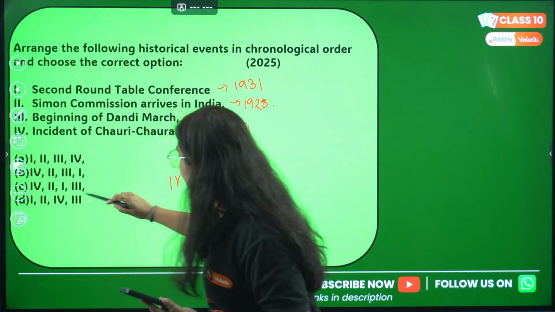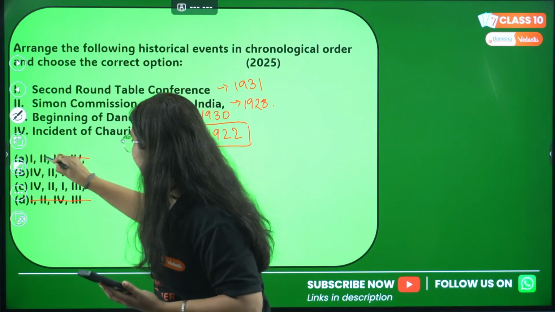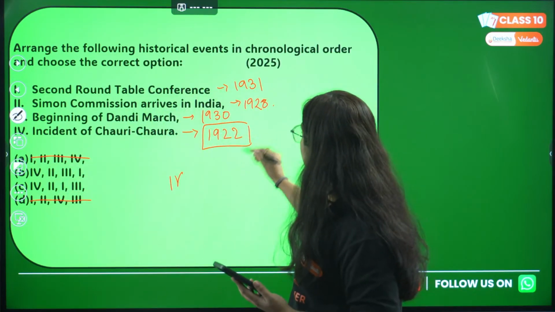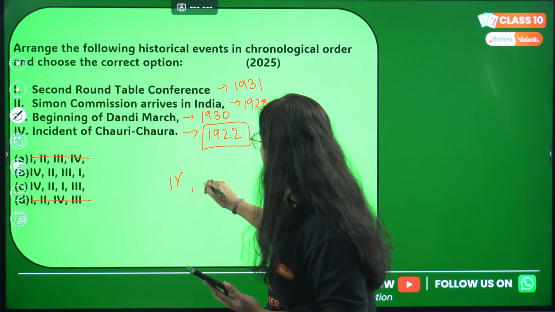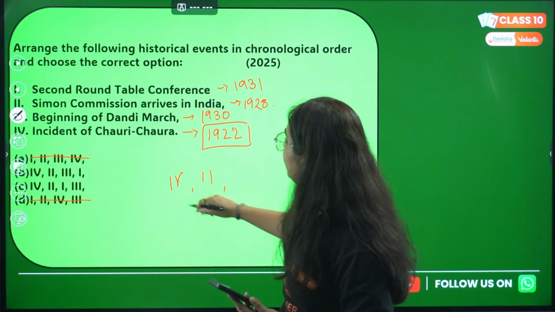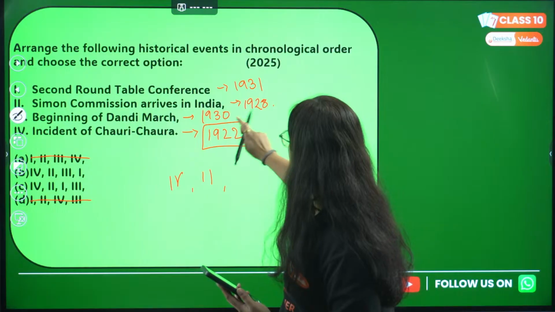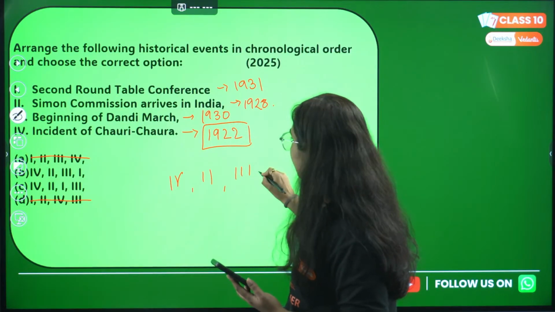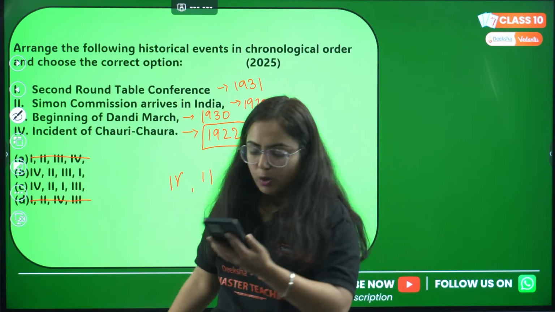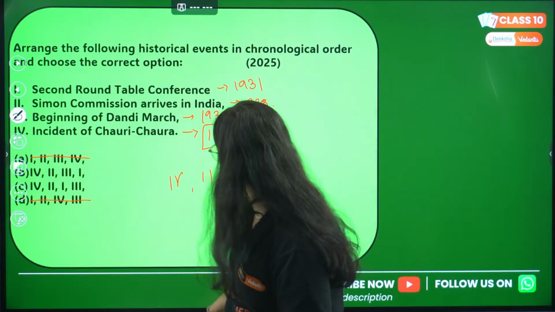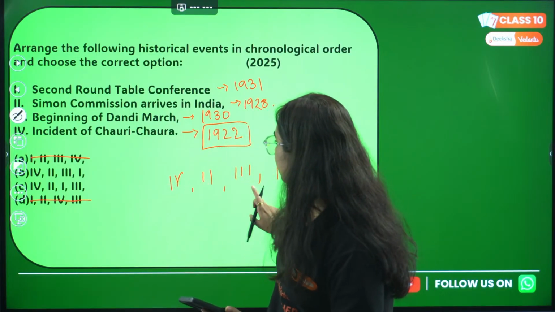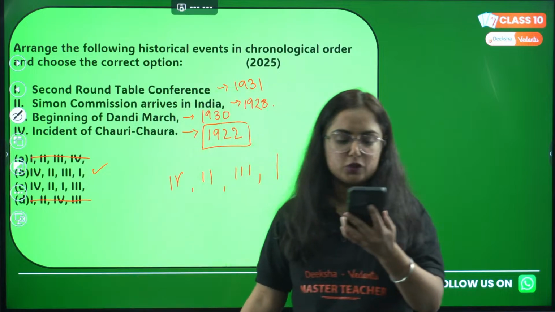So eliminate this option, eliminate this option. Now after this, Simon Commission, then third, and then first. So which becomes the correct option, my dear students? 4, 2, 3 and 1. B is the correct option to this question.